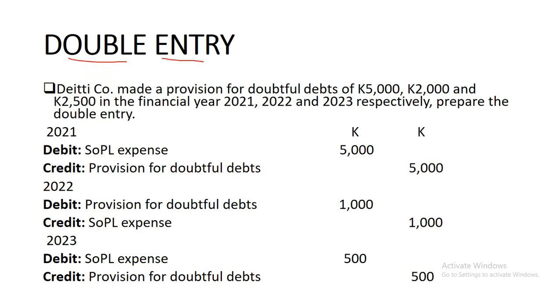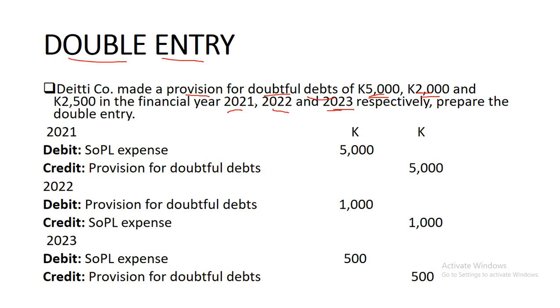DTCO made a provision for doubtful debts. So this is what they say: provision for doubtful debts of 5,000, 20,000, and 2,500 in the financial years 2021, 2022, as well as 2023. So this is the correct question. Respectively, prepare the double entries for the years.